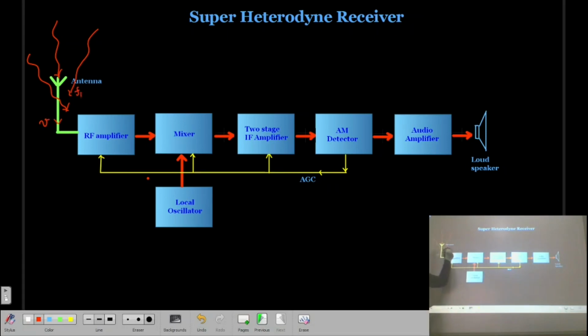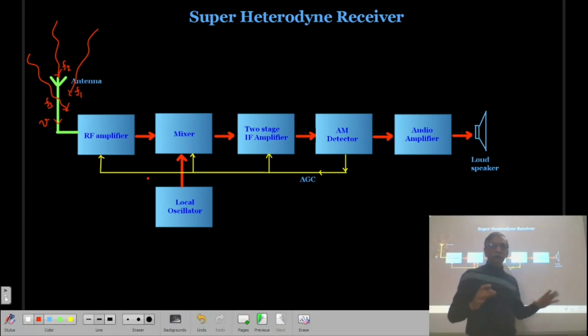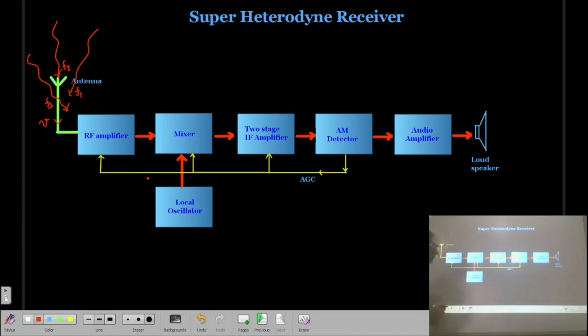We are receiving the frequency F1, F2, F3, and here we have a combined voltage V. Now out of all these different transmitters, we want to listen to a particular station, and let us say this particular station is F. It means the rest of the frequencies F1, F2, F3 have to be rejected, and for the rejection of these frequencies, at the input we have a kind of tank circuit.